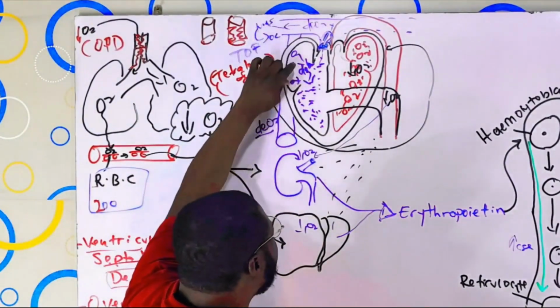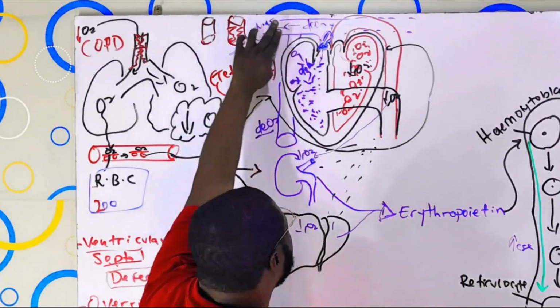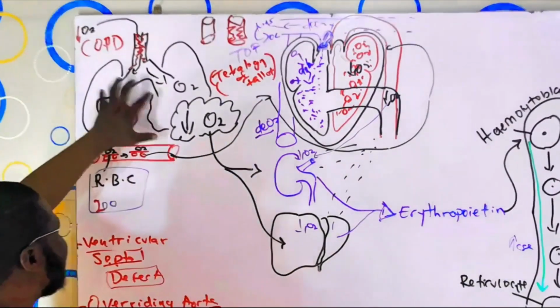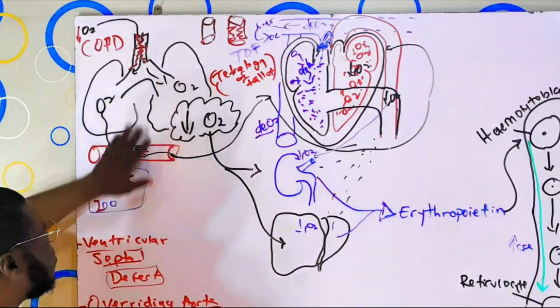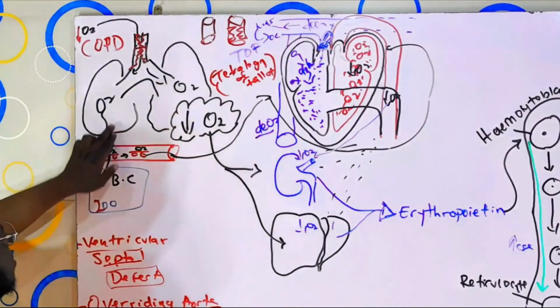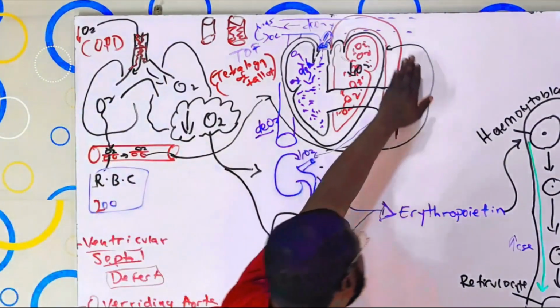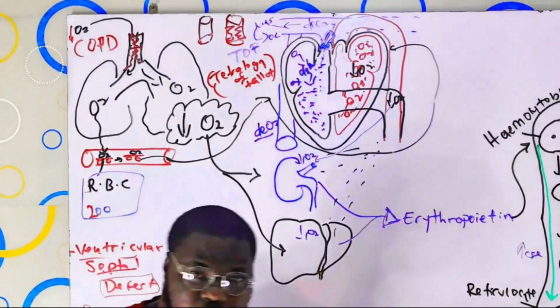So the heart is pumping deoxygenated blood into the pulmonary artery to take it to the lungs, right here. When it brings the blood into the lungs, the blood is going to collect the oxygen from the lungs and bring it back into the left atrium. That is the normal thing.